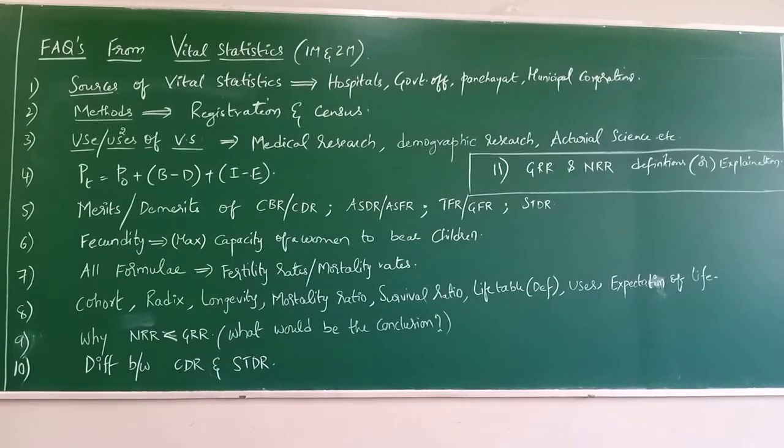Next, coming to mortality ratio and survival ratio. These two things you might have observed in components of life table: x, qx, px, dx, lx, all those components we have. There, small qx is called the mortality ratio, small px is called the survival ratio.